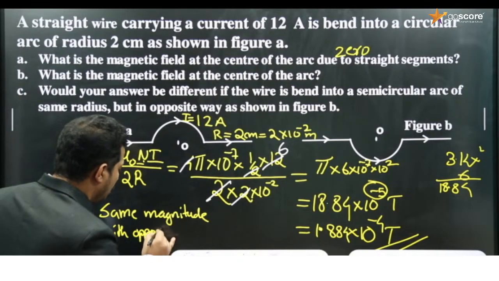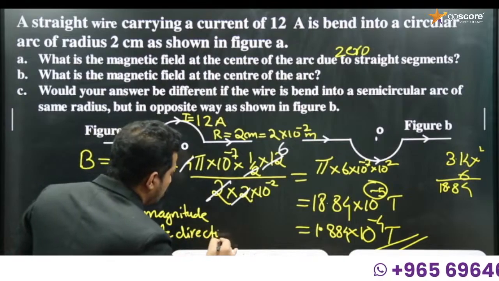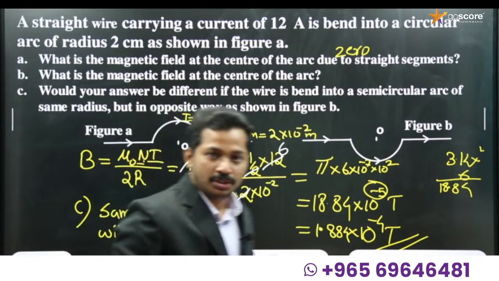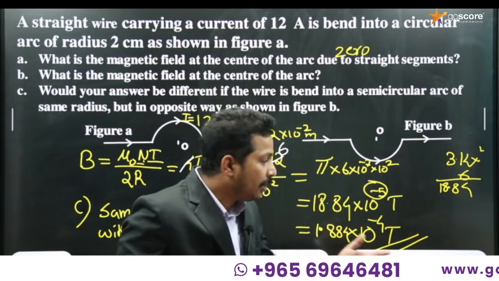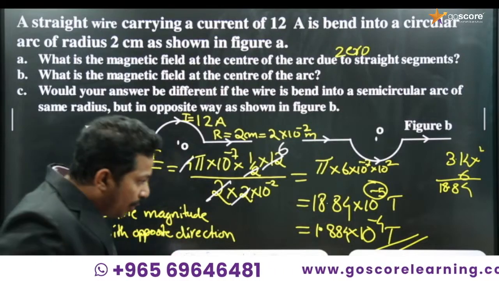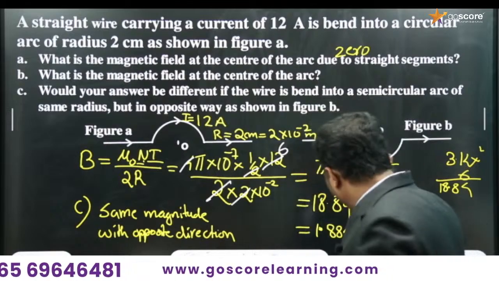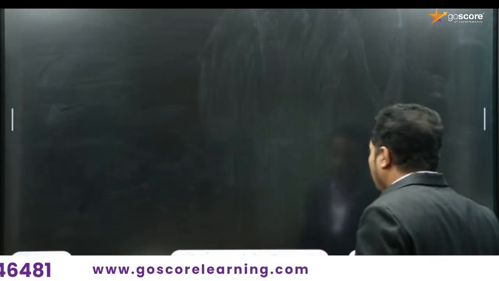Why is this opposite direction happening here? Because the direction of current reversed. All the remaining things are the same. N is the same, I is the same, radius is the same. So only the direction of current changes, so the magnetic field reversed. Okay, so it's an easy problem.